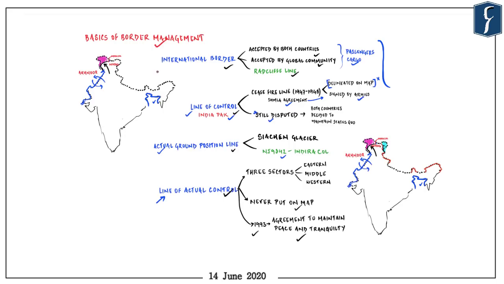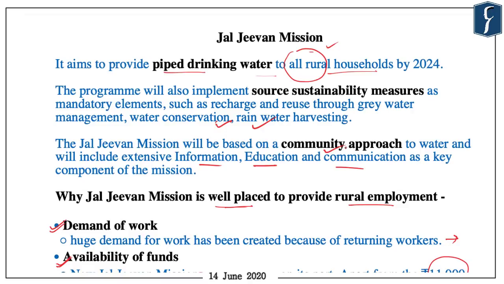Then in border management, it is important to keep in mind the important distinctions between international border, line of control, actual ground position line, and line of actual control. The main difference between line of control and actual control is the lack of delineation on the map. Then we have Jal Jeevan Mission, and it is important to remember that it will provide piped drinking water to all rural households by 2024, at the same time ensuring source sustainability measures through the community approach.